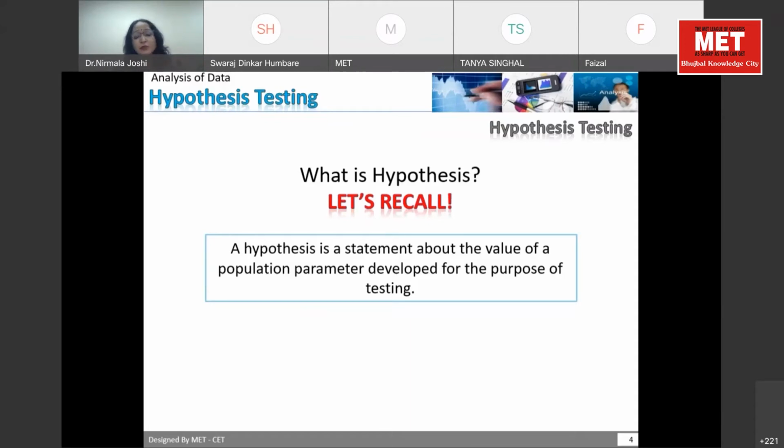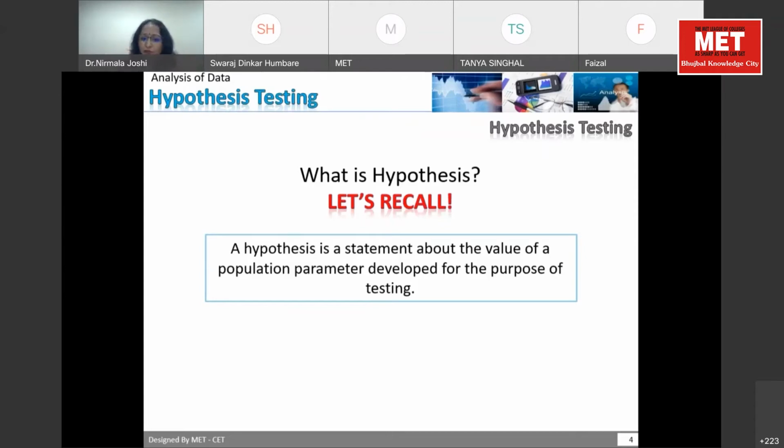The objective is to test the hypothesis. You cannot make any assumption without having an objective. I cannot sit at a railway station and check the IQ of whoever is coming, because I cannot do that. I should have a purpose. Why do I want to check the IQ of people? It is related to my class. Suppose I want to check the IQ level of students studying in my class. If my objective is to study the IQ level of all people, then it is not possible for a researcher. It's very difficult. So we have to have one purpose, and accordingly we will make the hypothesis.